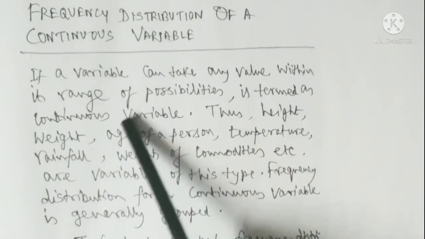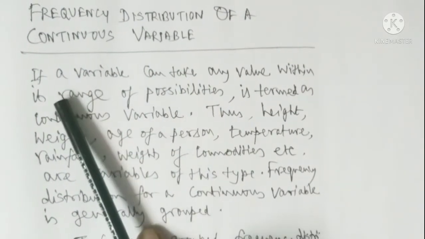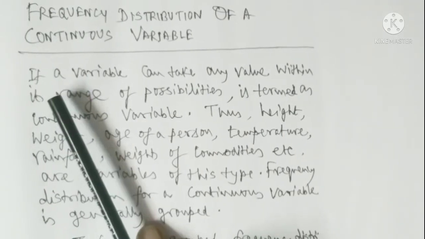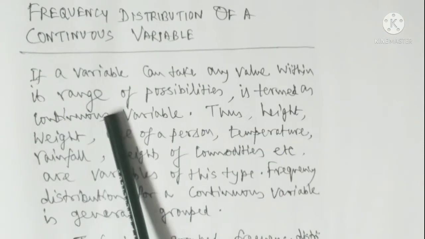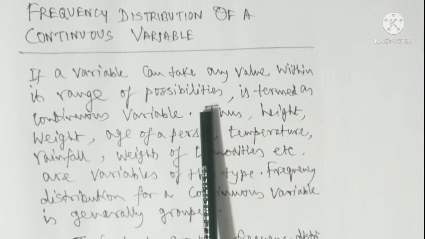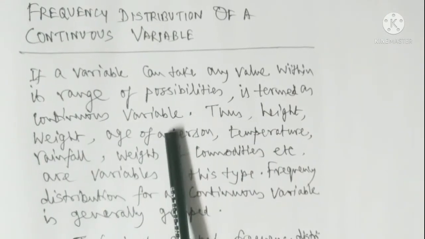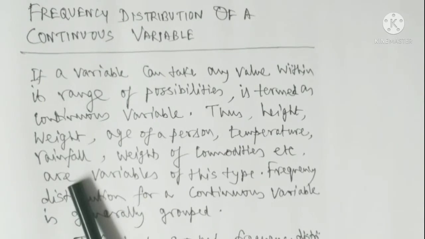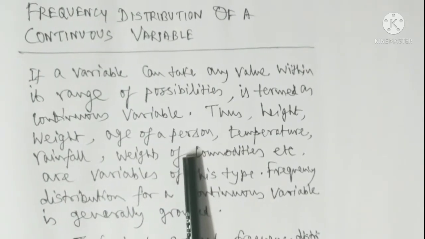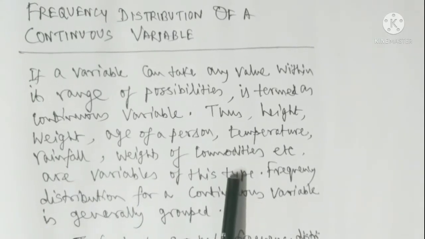Now we focus on the third part, the frequency distribution of a continuous variable. The previous was a discrete variable, and this is a continuous variable. If a variable can take any value within its range of possibilities, that is 1, 1.1, 1.2, 1.3, and every value, it is termed a continuous variable. Thus height, weight, age of a person, temperature, rainfall, weights of commodities, etc. are variables of this type.